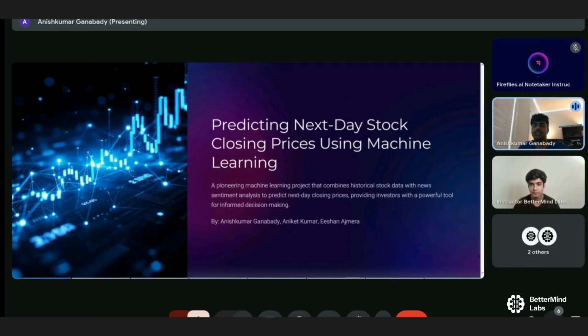So our project was to use machine learning to predict the stock price for the next day, and we did that using API keys, and we trained our model.